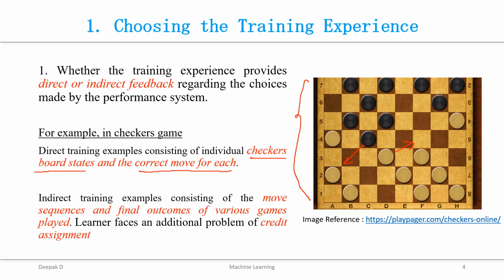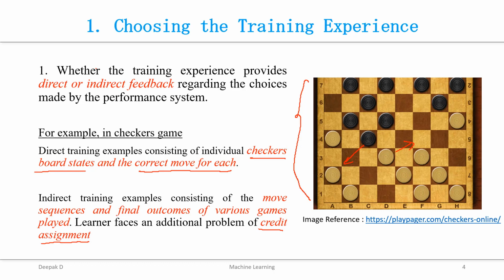Along with that, the learner faces an additional problem called credit assignment. What credit assignment does is determine the degree to which each move in the sequence deserves credit or blame for the final outcome. Credit assignment may be a difficult problem because the game can be lost even when you take optimal moves during the earlier stage of your game. At a later stage you might have taken poor moves, and because of this you have lost the game.